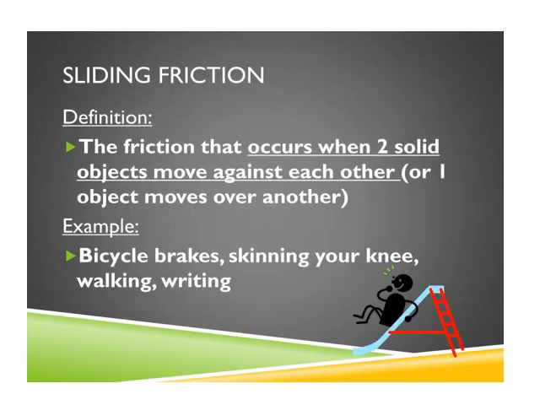Definition: the friction that occurs when two solid objects move against each other or one object moves over another. Examples: bicycle brakes, skinning your knees, walking, writing, and the image which is there, you must have used a slider to slide, isn't it?